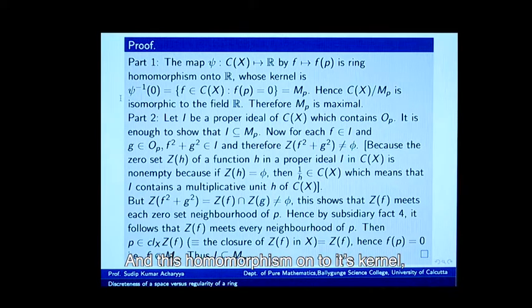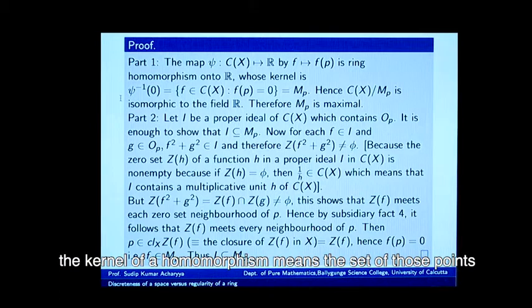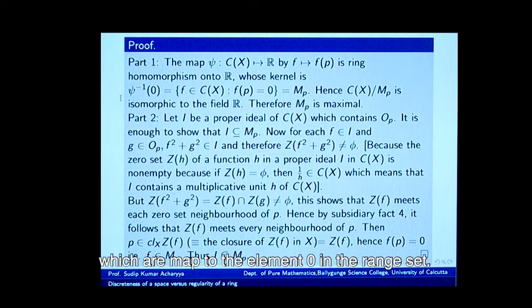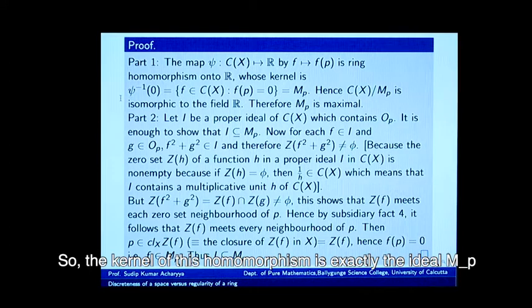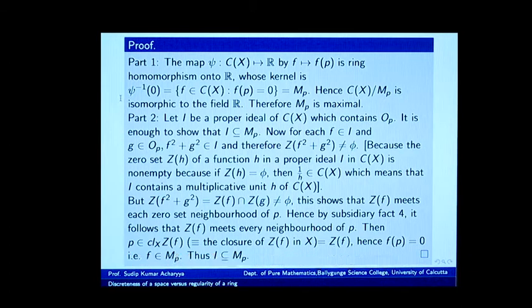And this homomorphism has a kernel; the kernel of a homomorphism means the set of those points which are mapped to the element 0 in the range set. So, the kernel of this homomorphism is exactly the ideal M_P I have introduced at the very beginning.